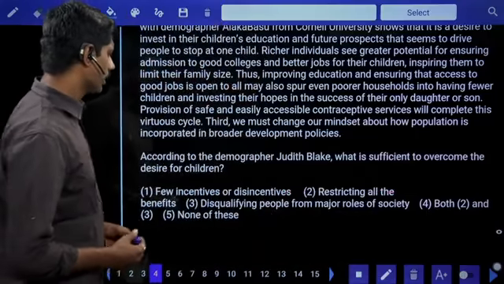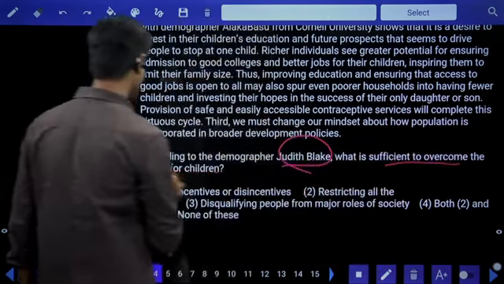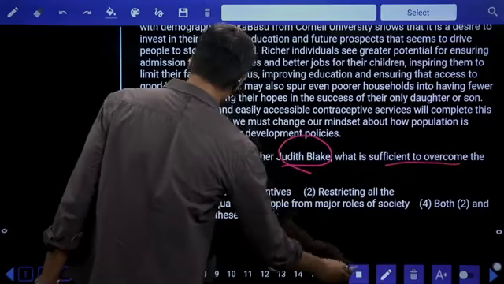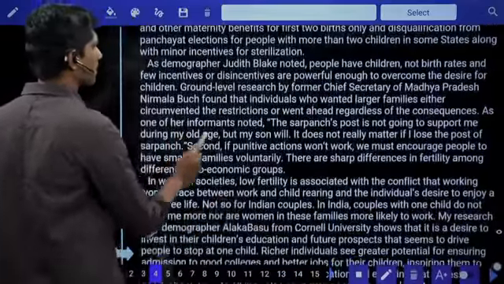According to the demographer Judith Blake, what is sufficient to overcome desire for children? Now I need to search Judith Blake and sufficient to overcome desire for children. Here it is mentioned.